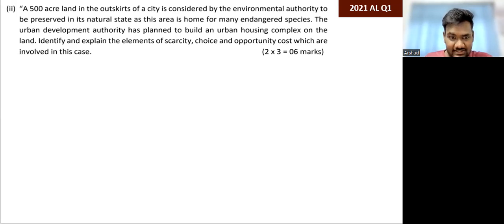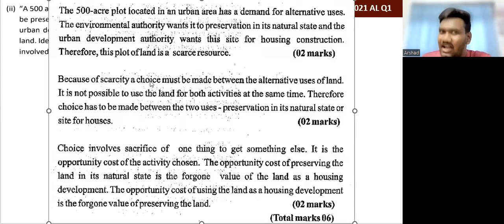So look at this. This is the answer that is in the marking scheme, right? I'll just show you how simple this answer is. The question might look scary, but see how simple the answer is. 2 marks about scarcity, 2 marks about choice, 2 marks about opportunity cost.